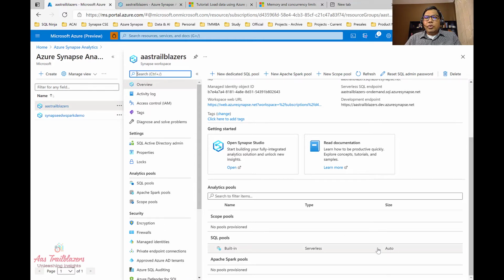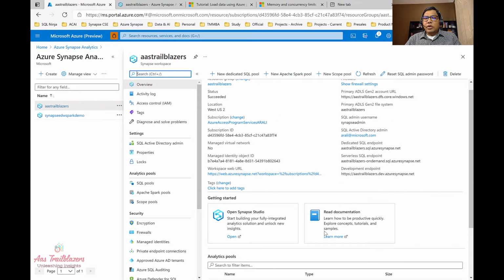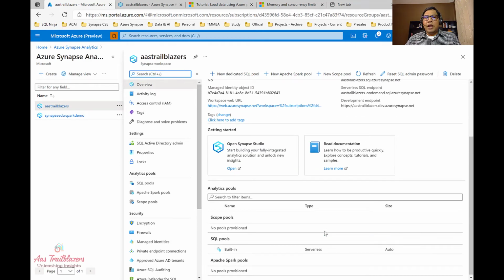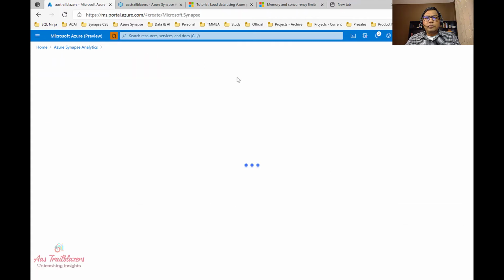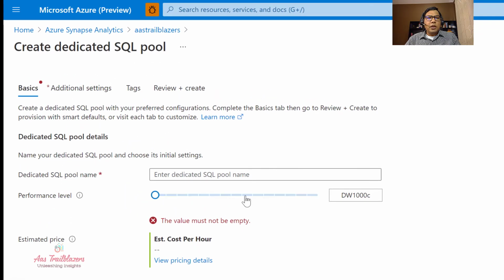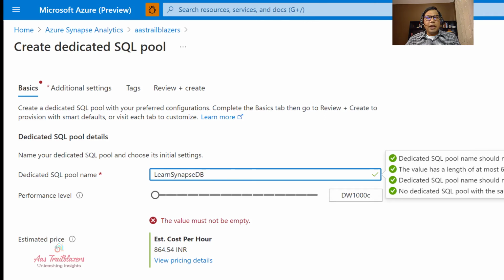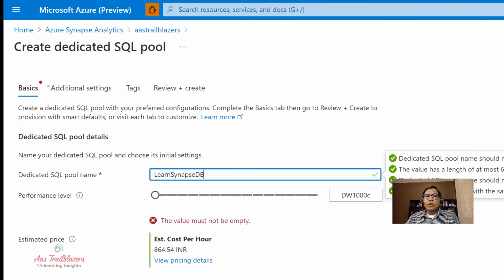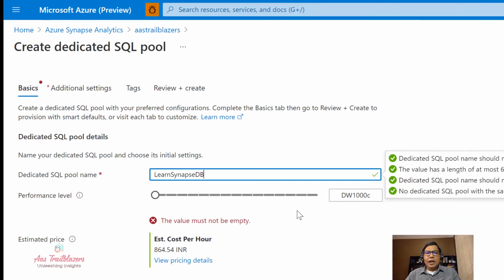What we are going to do now from here is we are going to create a dedicated pool, and to do that, you see that there are multiple options on top of this overview page. Let me click on new dedicated SQL pool. This is where I need to specify the name for the pool. I'm going to give a name. This pool is going to be also the name for the database, and then I can select the database size.